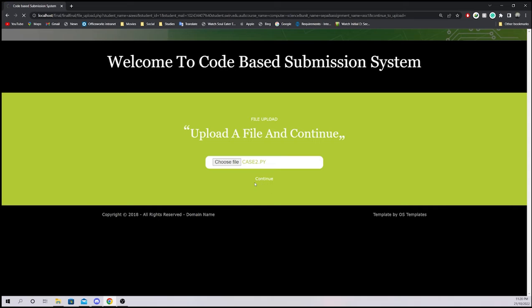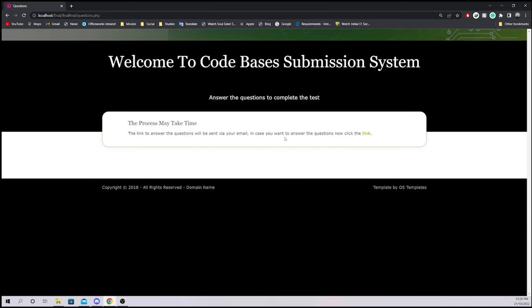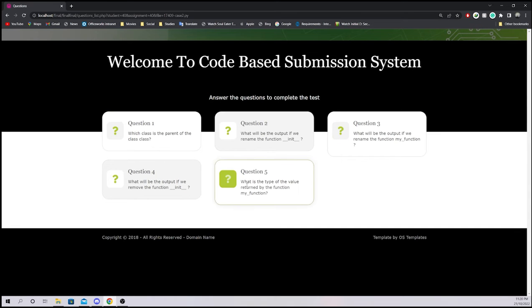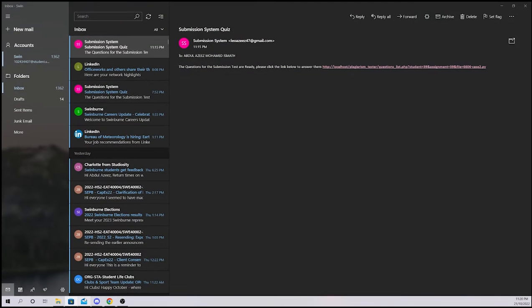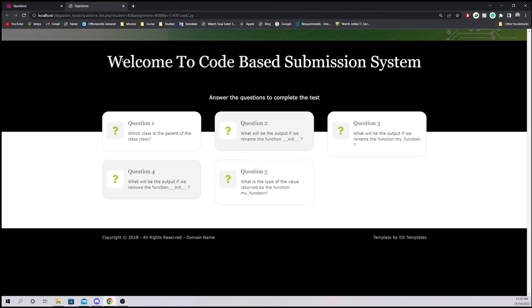The students will then be asked 5 multiple choice questions which they have to answer in order for the tutor to mark them off. What is so special about these questions? They will be based on the code that the student submitted. And how this works is that there is a database with pre-made questions which is made by the tutor. When the student uploads the code to the website, the system goes through it and selects the top 5 questions which are similar to the code and presents the questions to the students.